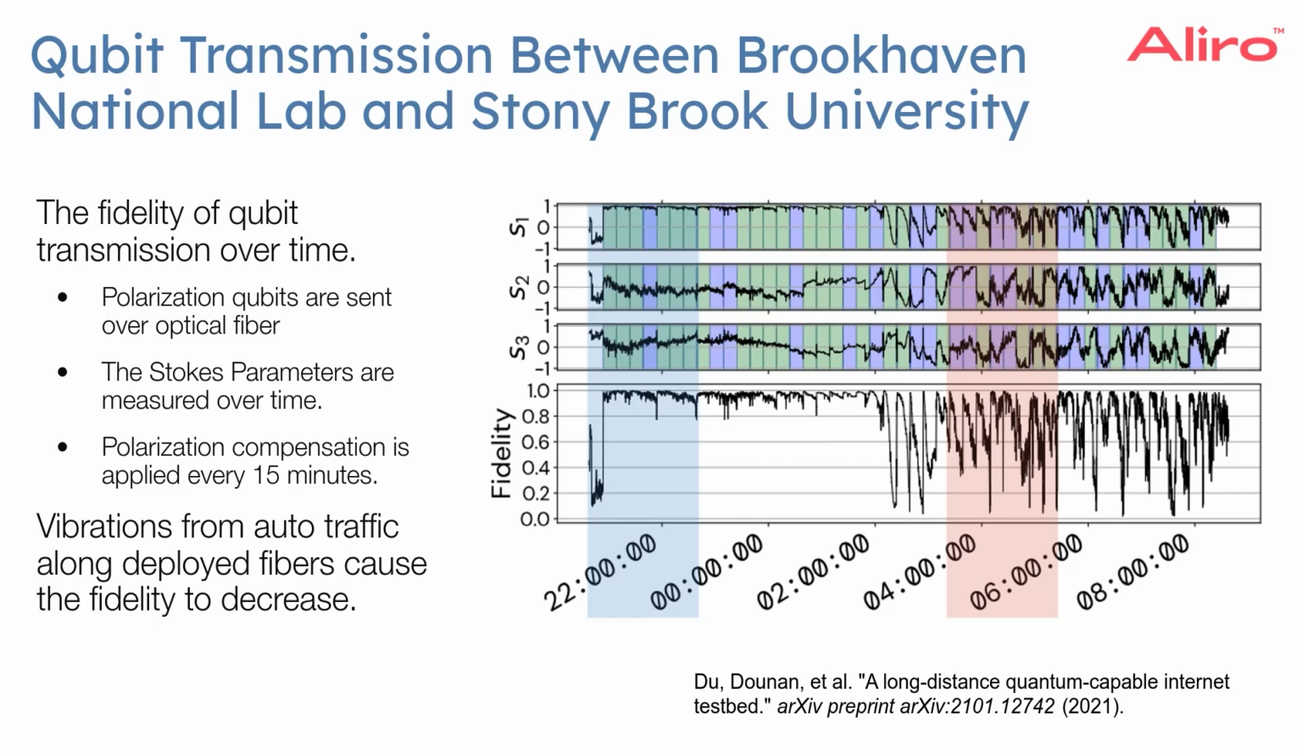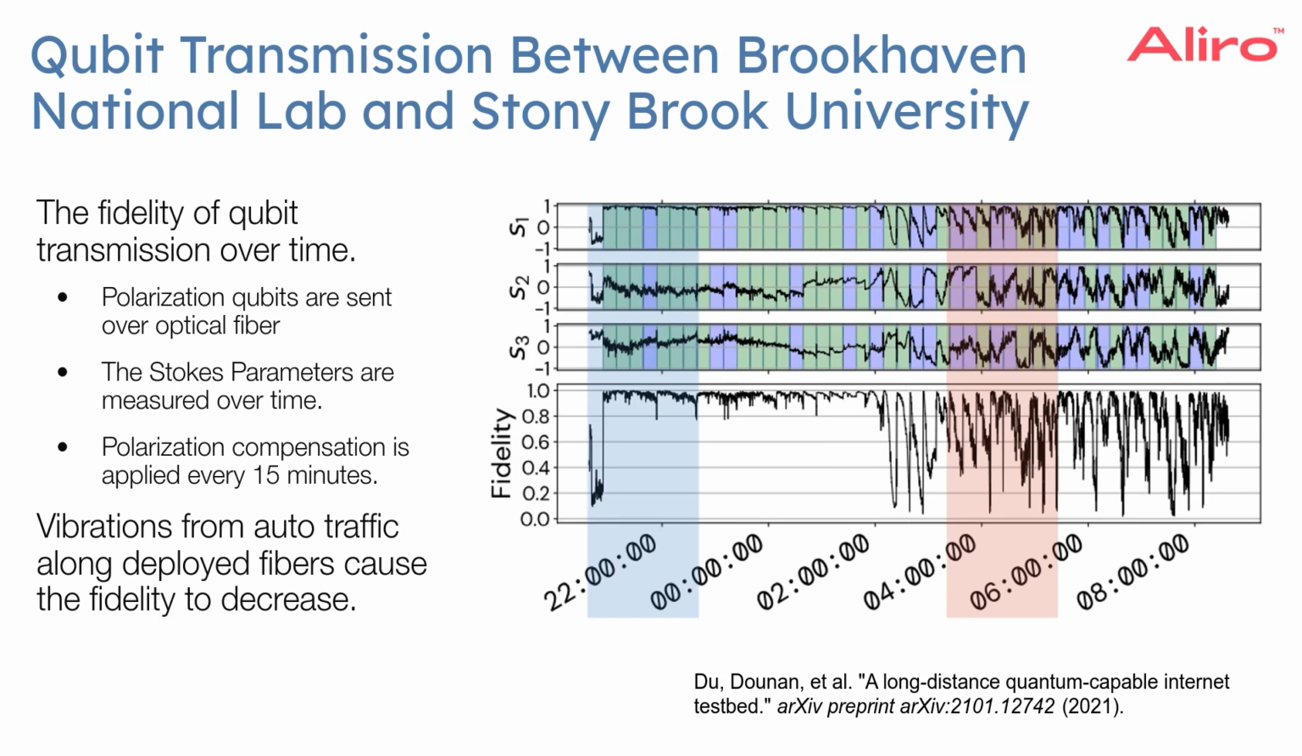And every 15 minutes within this 10-hour span, they perform polarization compensation, which basically corrects for all the noise in the fiber, realigning the input state with the output state such that there's a high fidelity transmission. So every 15 minutes, they correct the fiber for high fidelity transmission. And over the next 15-minute spans, the fiber starts to be affected by environmental noise and the fidelity decreases.